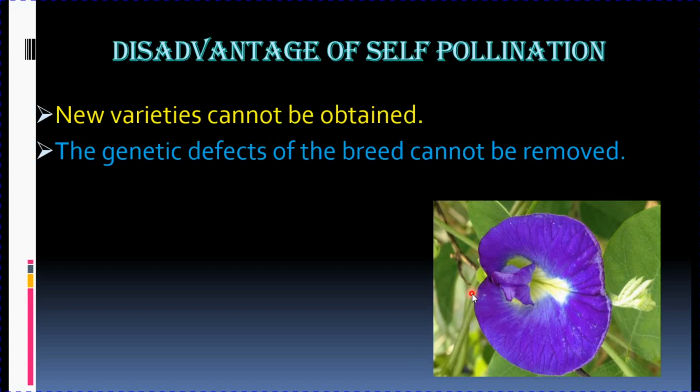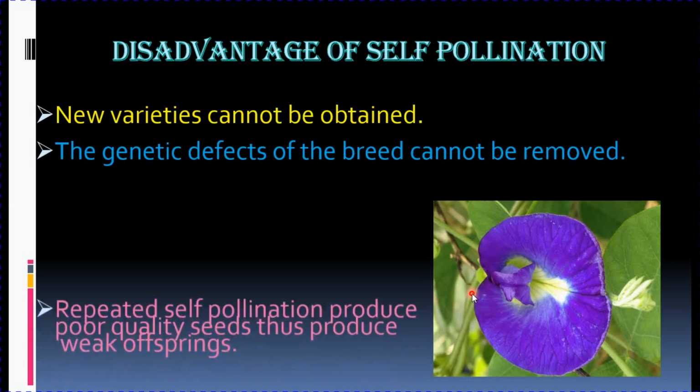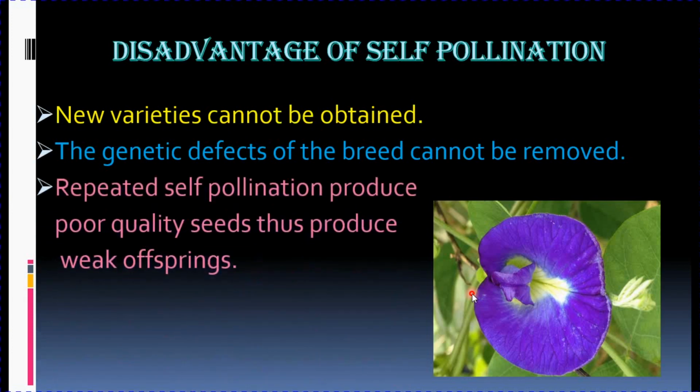And so there is little or no chance for the improvement of the characters in the offspring. So these genetic defects cannot be removed with the help of self-pollination. Not only this, repeated self-pollination produce poor quality seeds. And since the seeds are of poor quality, the offspring produced will be very weak. This also results in the weakening of the breed generation after generation.